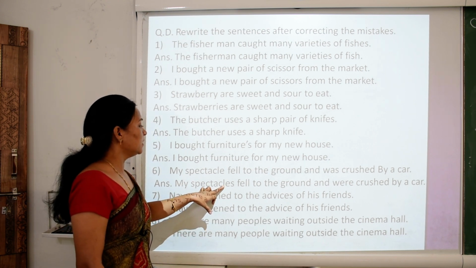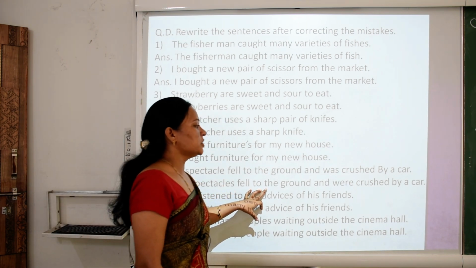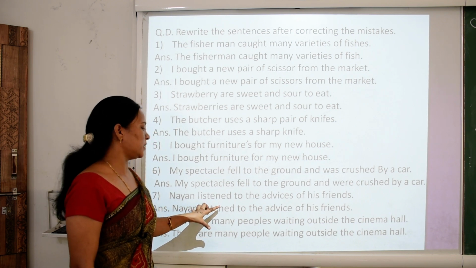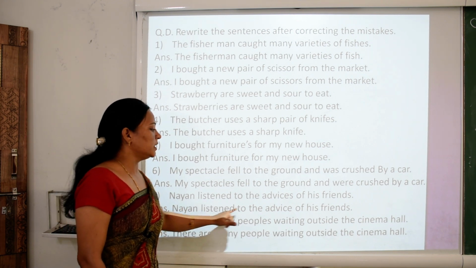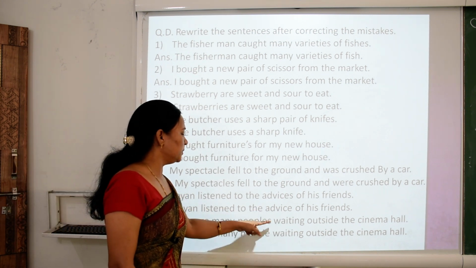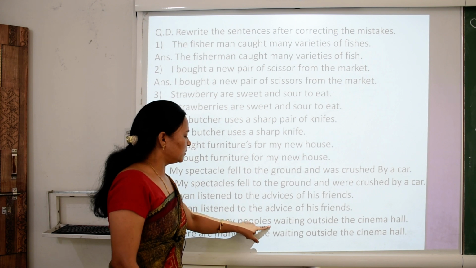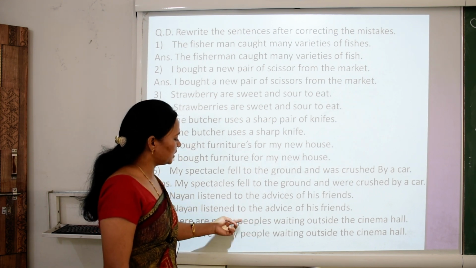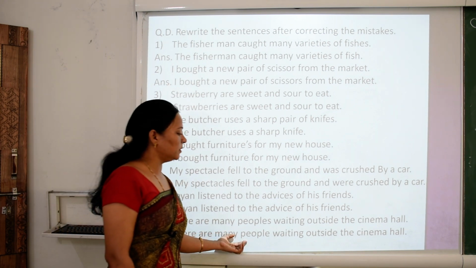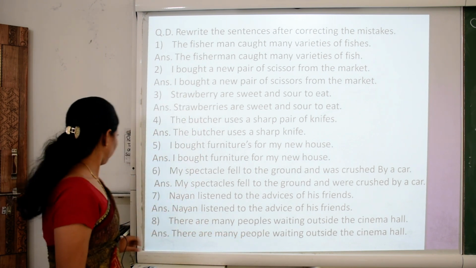My spectacles fell to the ground and were crushed by a car. Nayan listened to the advices of his friends. Nayan listened to the advice of his friends. There are many people is wrong. People is wrong. Change into people waiting outside the cinema hall. There are many people waiting outside the cinema hall.